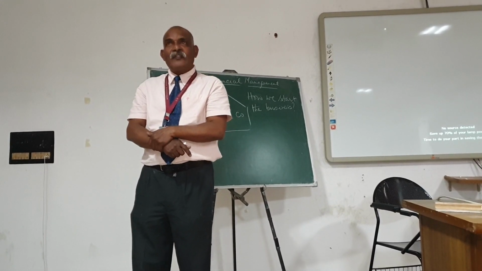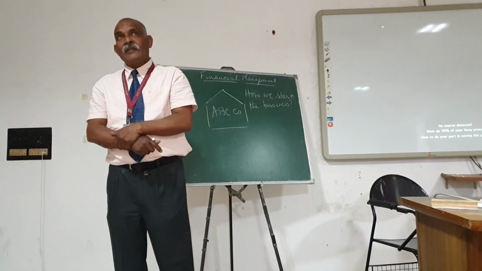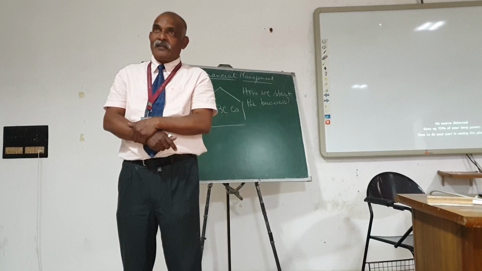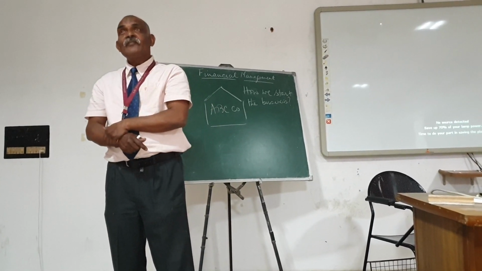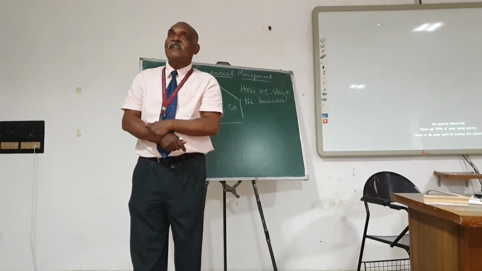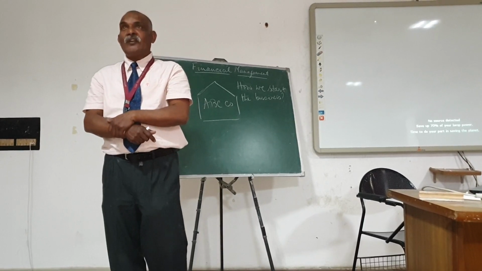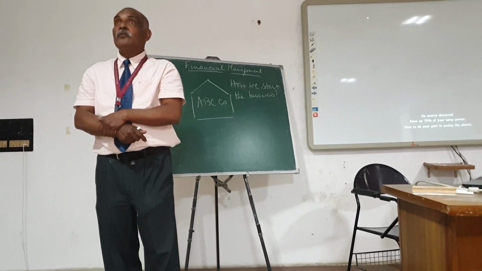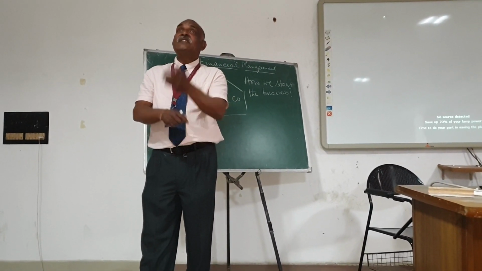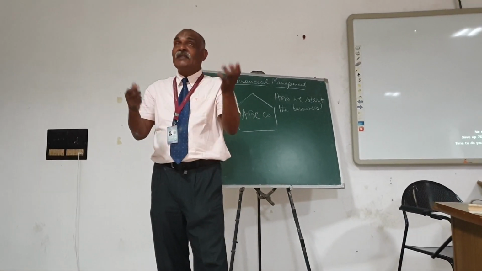The return to the preference shareholders is fixed, and to the equity shareholders the rate of return is not fixed. What about the debt security? The debt security holder will get interest, and the rate of return is fixed to the debt security holders.